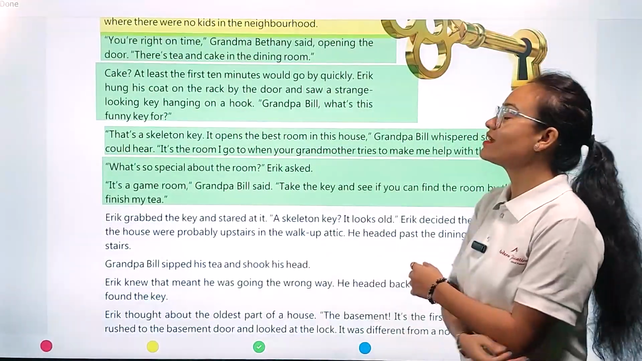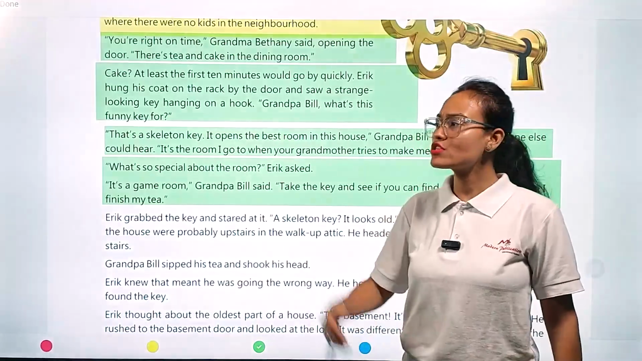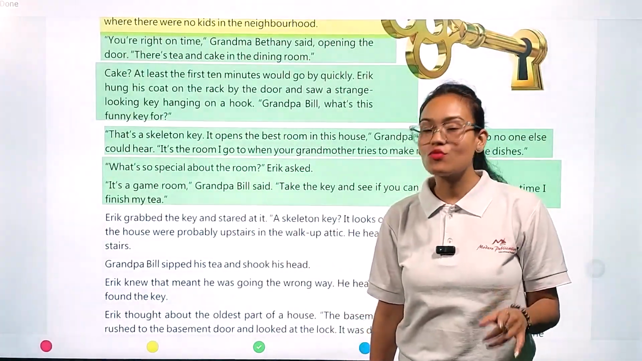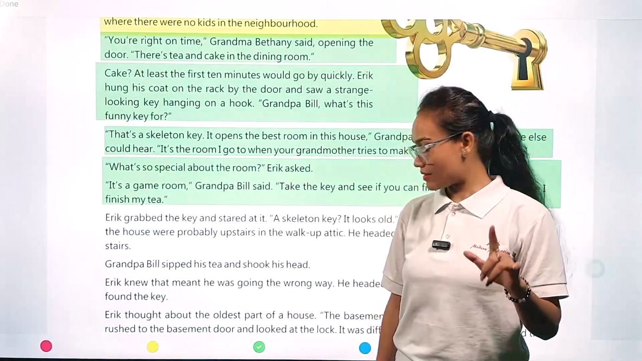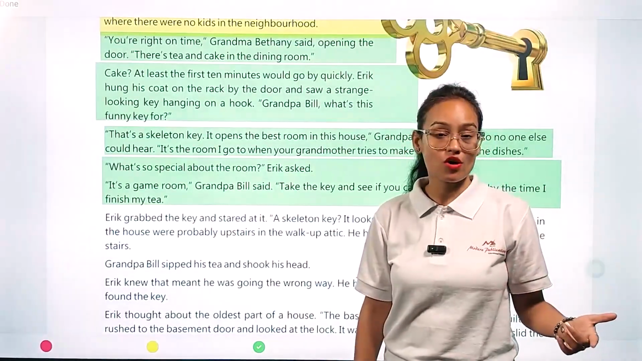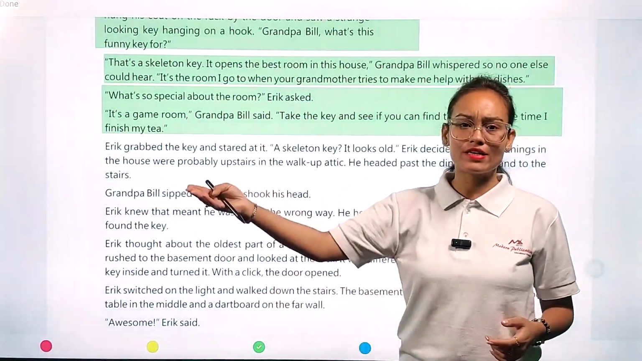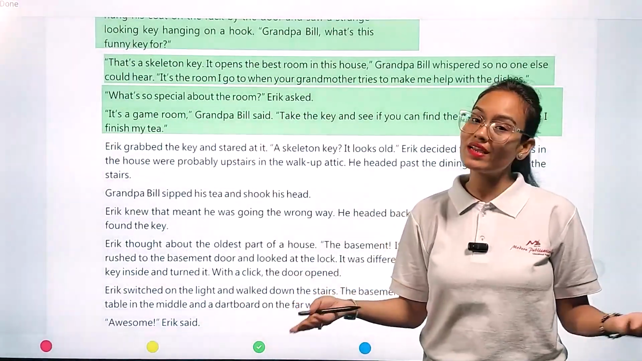Okay, so Eric immediately asked, Grandpa, can you please tell me what's so special about that room? Immediately his grandpa said, in that room we have a game corner. Just take this key and try to find that room. Till then, I'm going to finish my cup of tea.